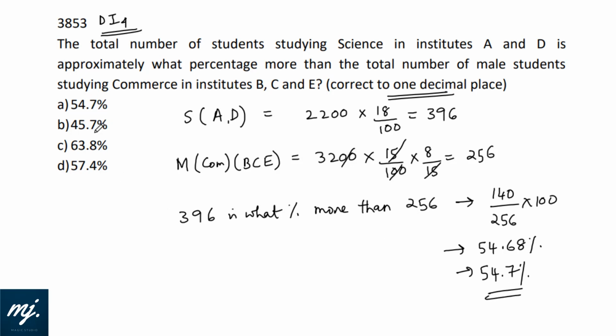Where we have, yes, 54.7 and here also is 57.4. These two options are just for the visual confusion, isn't it? Please mark properly on 54.7. Option A should fit in.